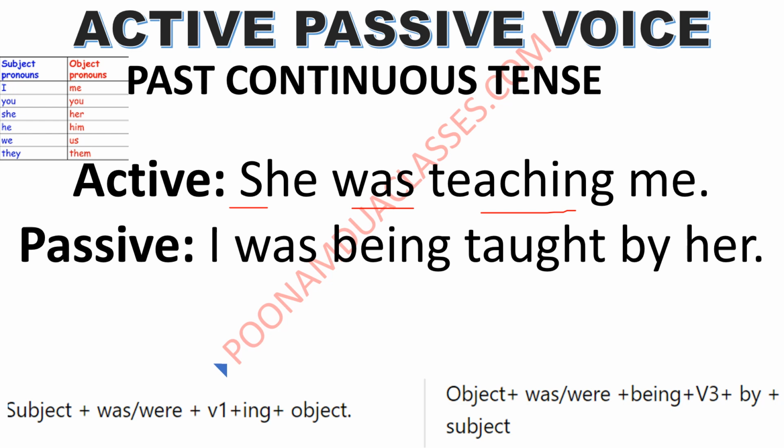She was teaching me will get converted into I. Me will get converted into I. I was being taught, the third form of teach, taught by her.